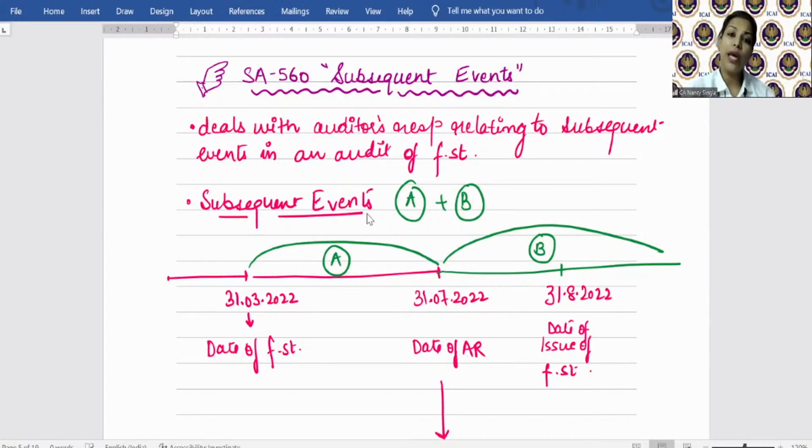The auditor needs to consider whether that has been properly done in the financial statements or not. If it is done, then it is fine. If it is not done, the auditor will discuss with the management. He'll perform certain audit procedures and then consider the effect on his assessed risk of material misstatement or his procedures. And after performing all those procedures, he'll consider the effect on the auditor's report. Clear? So now the next essay is essay 560, Subsequent events.